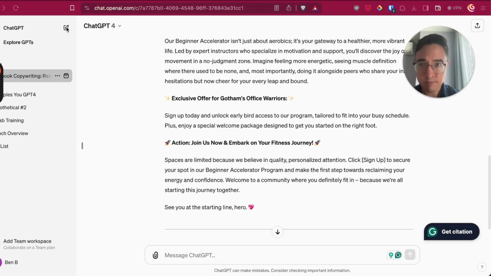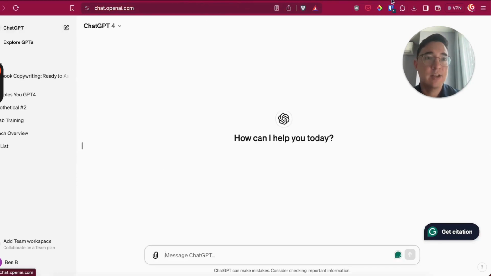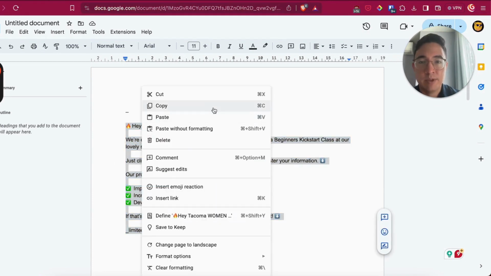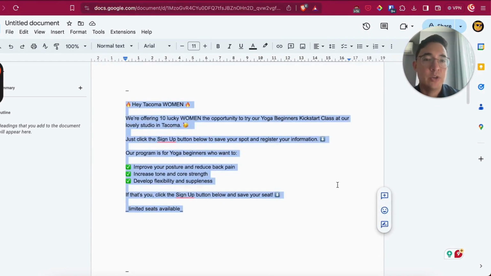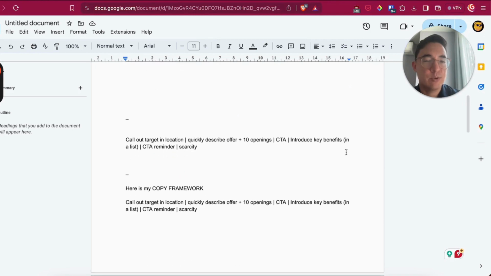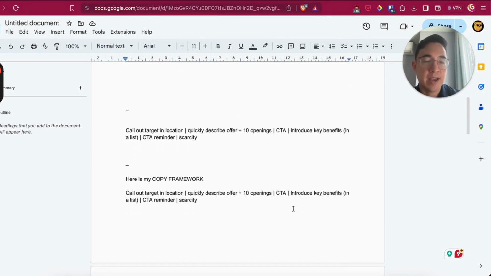So what I suggest instead is you need to train it a little bit. So here's an example ad copy that I've written for a yoga beginners class. And this is taking inspiration from somebody else on Facebook. I'll put the link in the comments if I can. I'll use this and then I will summarize it into the key of what the ad really is saying.